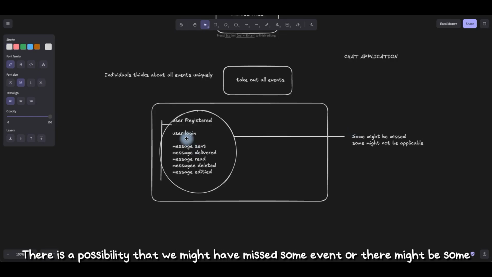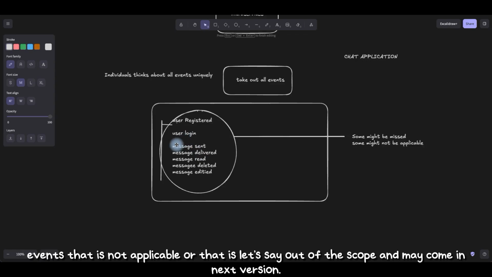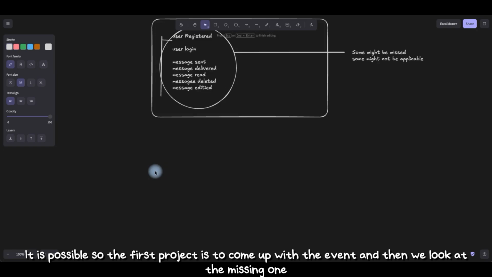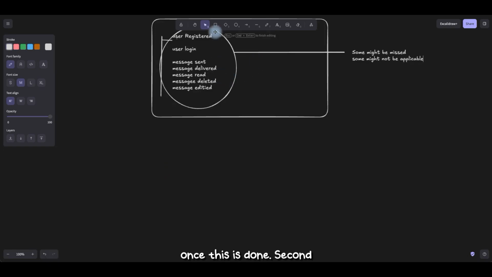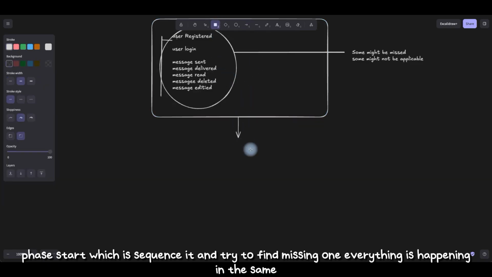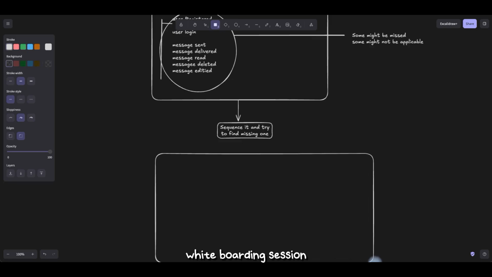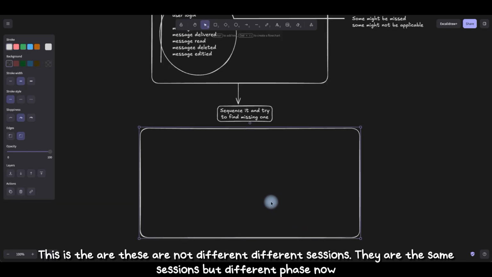There is a possibility that we might have missed some event, or there might be some events that are not applicable, or out of scope and may come in the next version. So it is possible. The first logic is to come up with the events, and then we look at the missing ones. Once this is done, the second phase starts, which is to sequence them and try to find missing ones. Everything is happening in the same whiteboarding session. These are not different sessions. They are the same session but different phases.